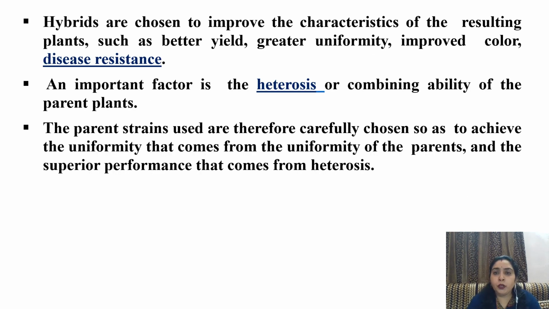Hybrids are chosen to improve the characteristics of the resulting plants, such as better yield, greater uniformity, improved color, and most importantly, disease resistance. An important factor is the heterosis or combining ability of the parent plants. The parent strains used are therefore carefully chosen so as to achieve the uniformity that comes from the uniformity of the parents. Because we have to pass the characters of parents to the offspring, parents must be chosen very carefully, and the superior performance comes from heterosis.